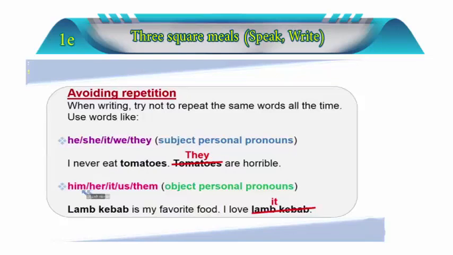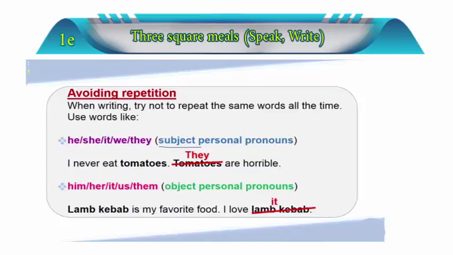And then they said, when it comes to an object, of course, him, her, it, us, them, when it's an object personal pronoun. For example, lamb kebab is my favorite food. I love, well, it comes in the place of an object, so I'm going to say it. So I want you to focus on these two.